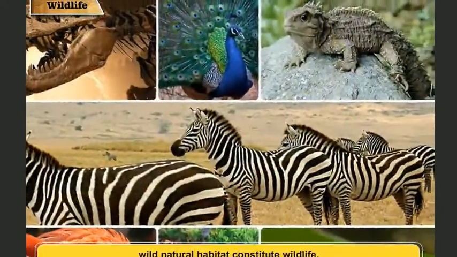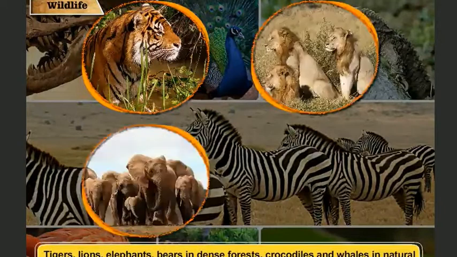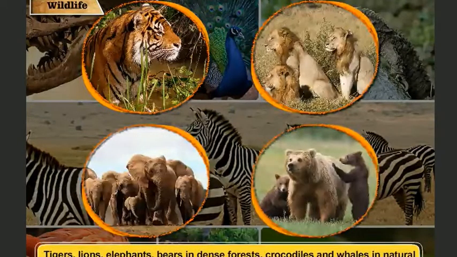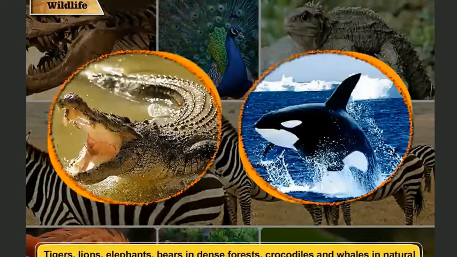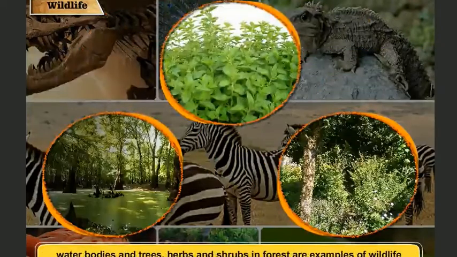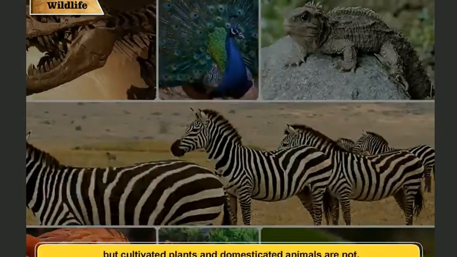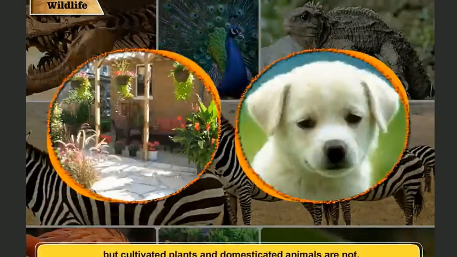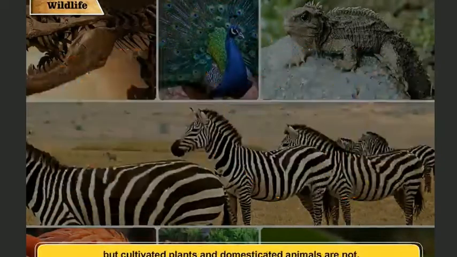Wildlife. Plants, animals and microorganisms which live in nature or are present in their wild natural habitat constitute wildlife. Tigers, lions, elephants, bears in dense forests, crocodiles and whales in natural water bodies, and trees, herbs and shrubs in forest are examples of wildlife, but cultivated plants and domesticated animals are not.